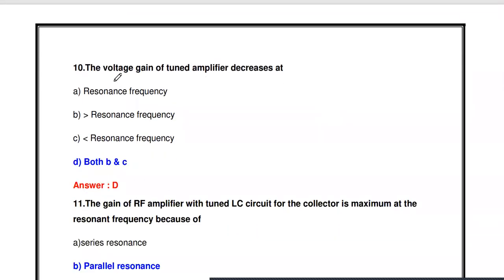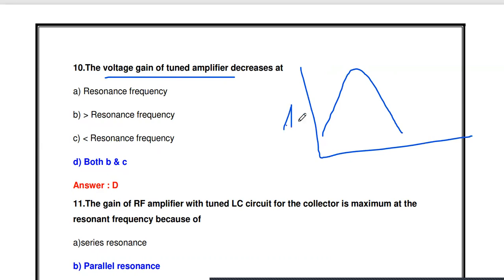Then the next one: the voltage gain of a tuned amplifier decreases at dash. You know this is the frequency response, the voltage gain curve. Along the y-axis we take voltage gain, and this is the frequency. The voltage gain of the tuned amplifier is maximum at the resonant frequency, and it decreases at: greater than resonant frequency, less than resonant frequency, or both B and C. So below the resonant frequency and above the resonant frequency, the voltage gain value decreases.